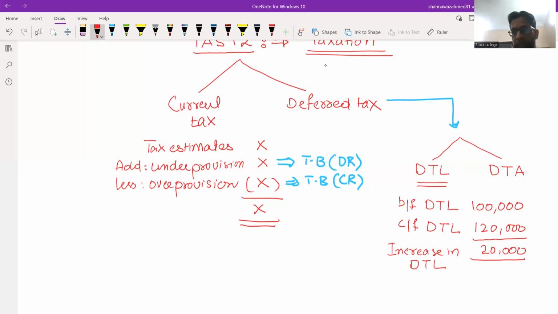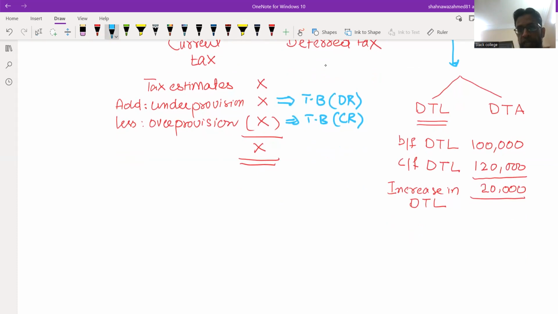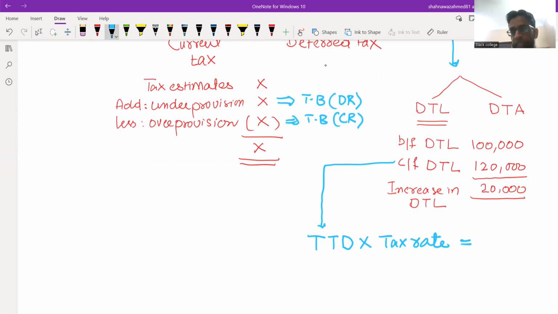Now, this is simple when closing deferred tax liability is also given in the question. But if it is not given, then you have to calculate the deferred tax liability. And what we can do, we have to identify taxable temporary differences. If taxable temporary differences are given at the end, then simply we need to apply the tax rate on it. And if we multiply the TTD, taxable temporary difference, with tax rate, this will give us a closing deferred tax liability.